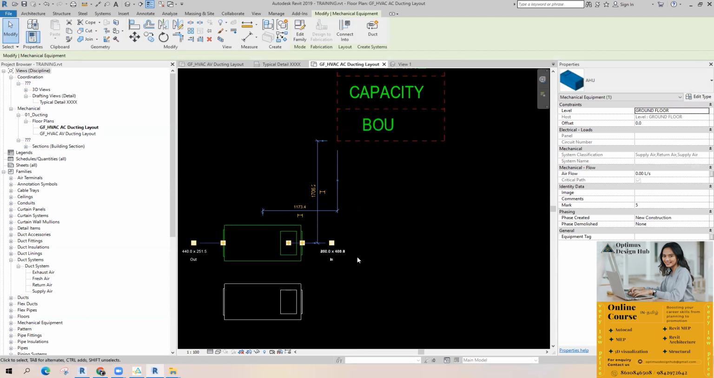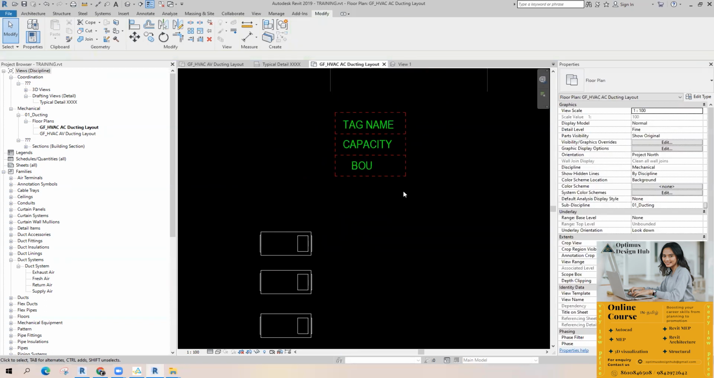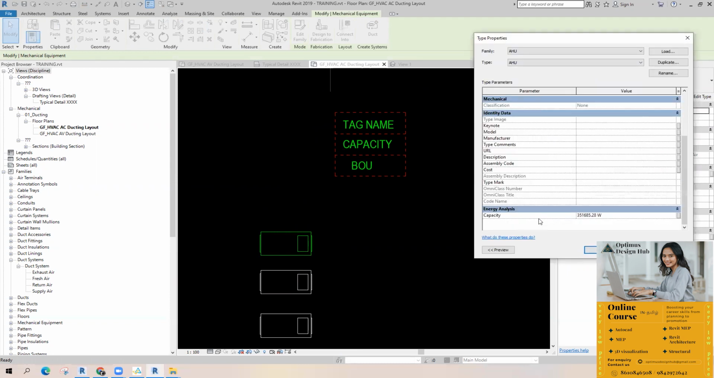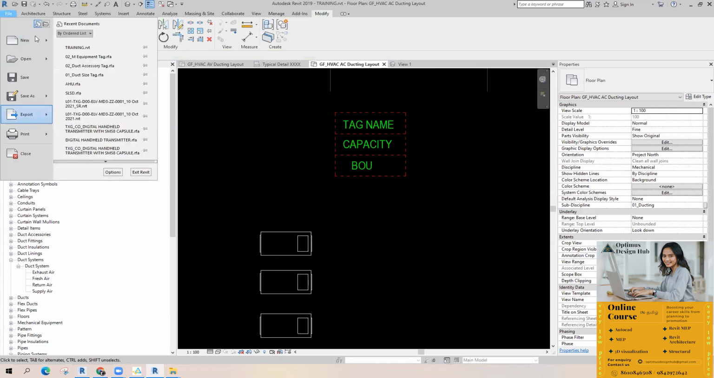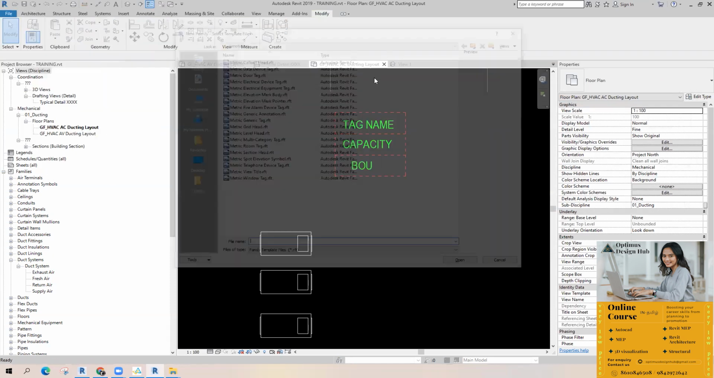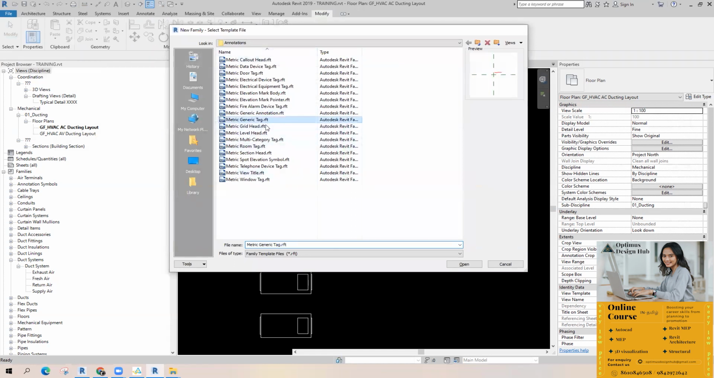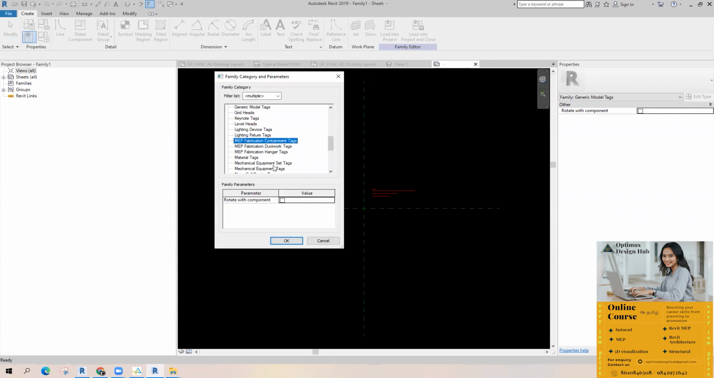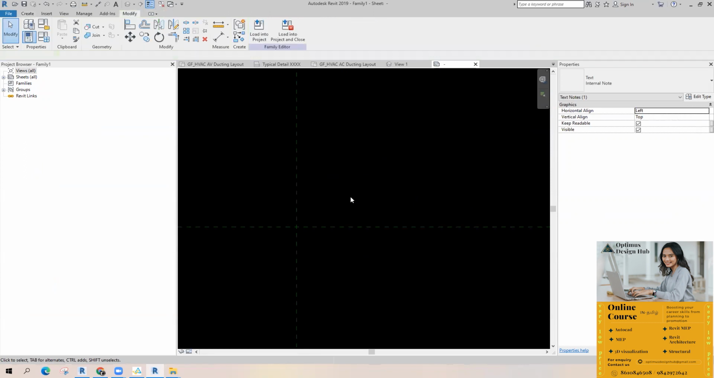இப்போ இதுக்கு BOU தேவையில்லை because it is rusting. BOU இதுக்கு நம்ம FCU க்கு தான் BOU தேவை. Okay. அப்போ I just want to create a family that contains these parameters, equipment tag and capacity. Just imagine. So I'm going to create a new family, annotation, metric generic tag. I'm going to categorize it mechanical equipment tag, right? Okay, I'm deleting this one.